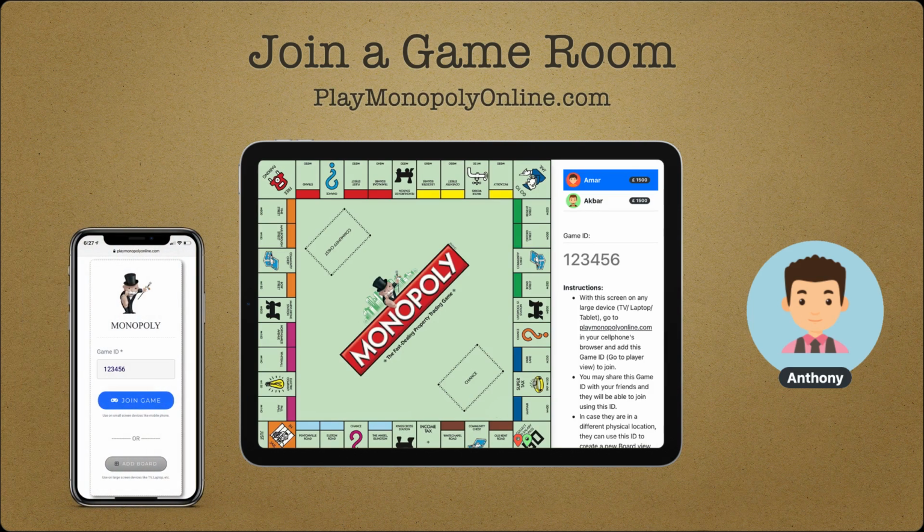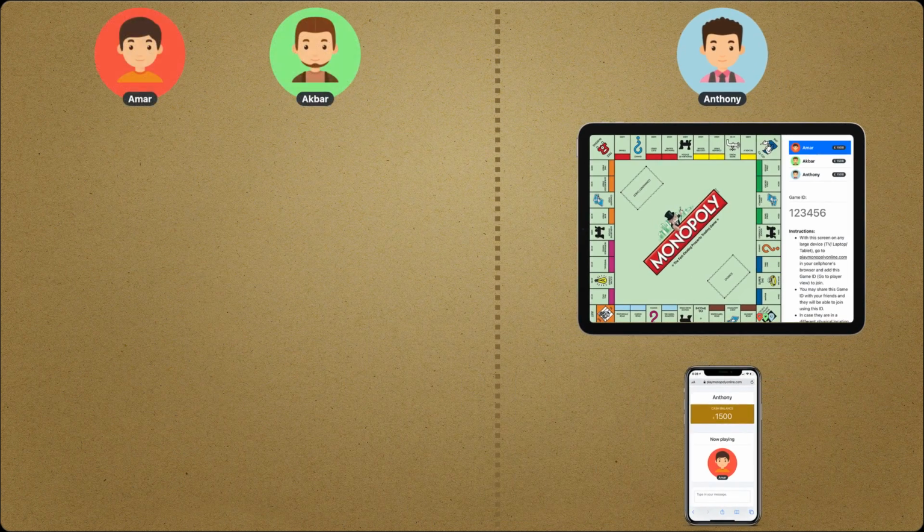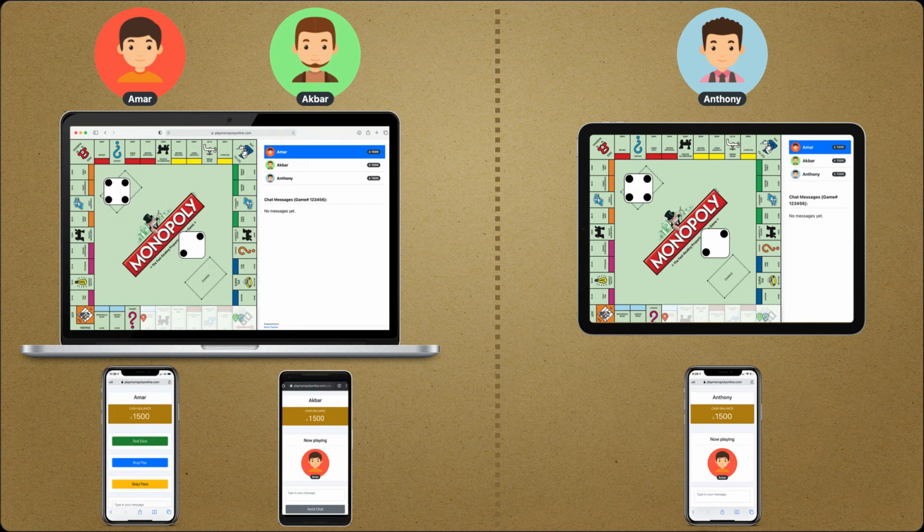He then opens a player view on his mobile phone by keying in the same game ID. This will be for game control. Amar and Akbar also open the player view on their mobile phone browser. Amar starts the game by clicking the roll dice button on the mobile phone browser page.